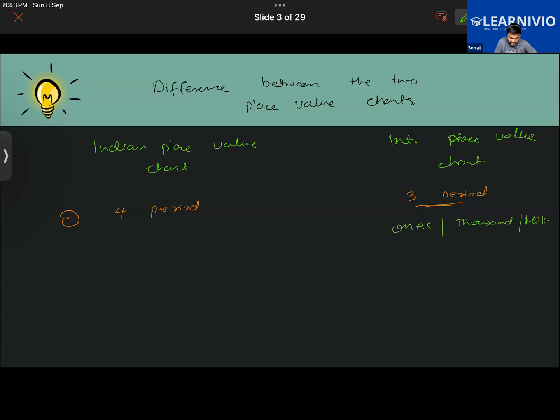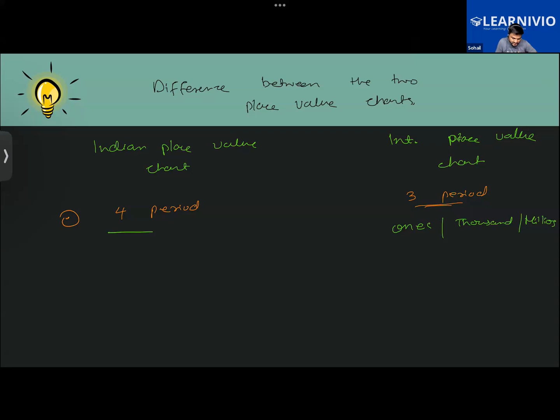Very good. So tell about this one also. What about the Indian place value? Ones, thousands, lakhs, and crores. Very good. So that is the first difference.